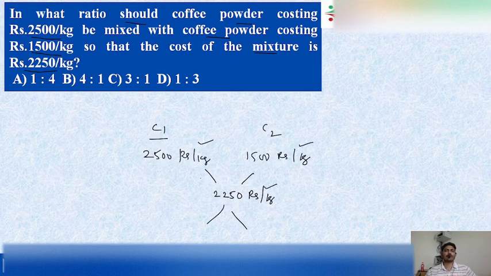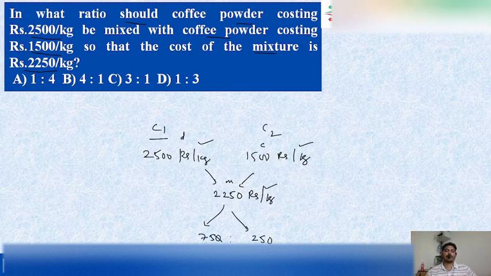So this is the dearer quantity, this is the cheaper quantity, and this is the mean value. Dearer minus mean value, what do you get? You get 250. Mean value minus cheaper quantity, you get 750.